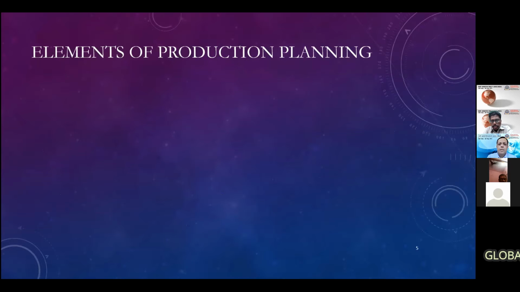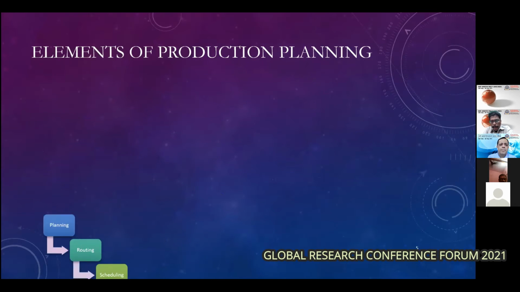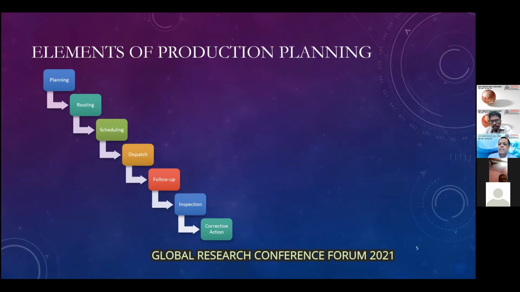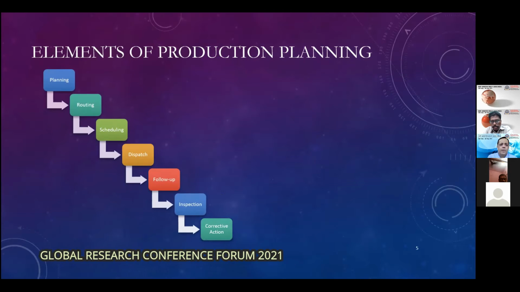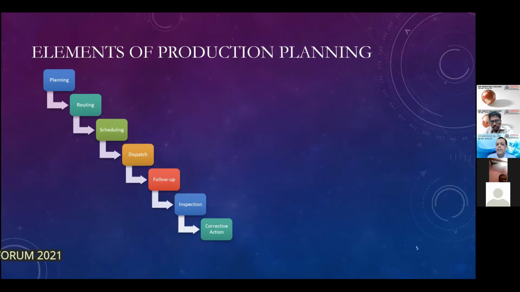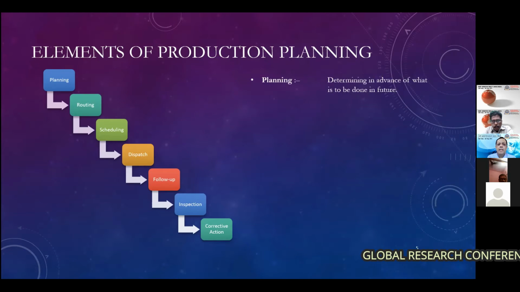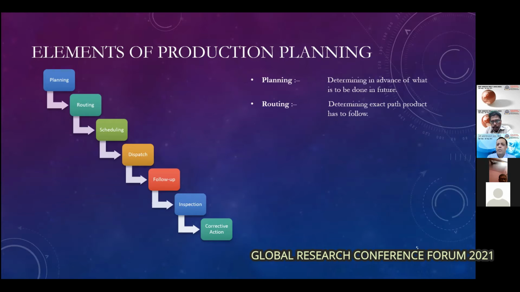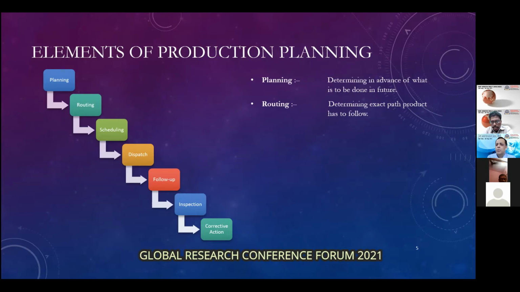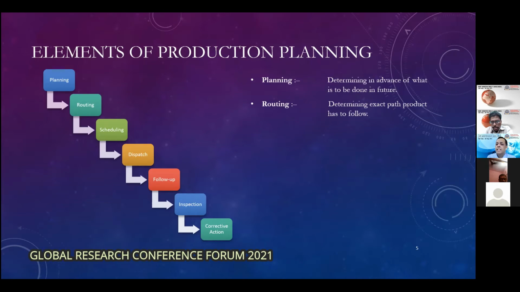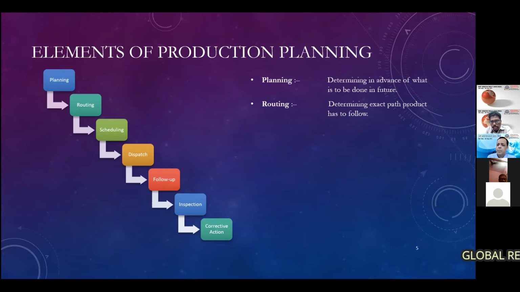Basic elements of production planning, whether it's a closed loop system or an open loop system, you have to go through this. First is the planning, the core. Then you get to the routing, the scheduling, dispatch, follow-up, inspection, and corrective action. A straightforward procedure. You just plan what needs to be done. You route it on which path it has to go through, which machines it has to go through to get to its desired shape, so to speak. All the raw materials are being assembled together, processed together. It's like the input, processing, and output.